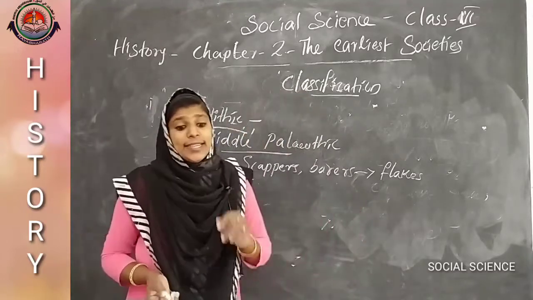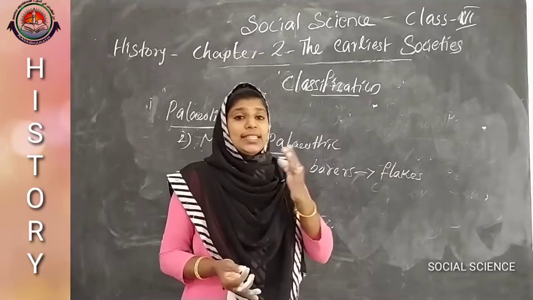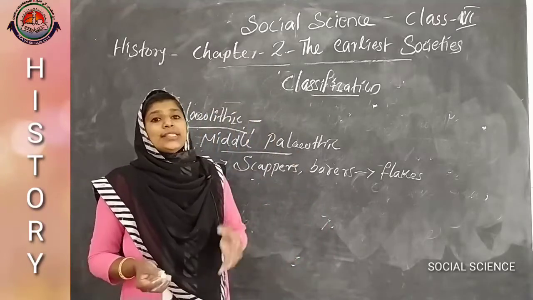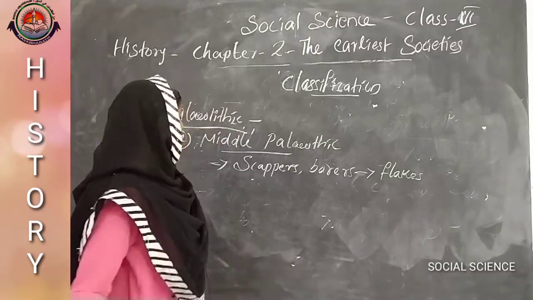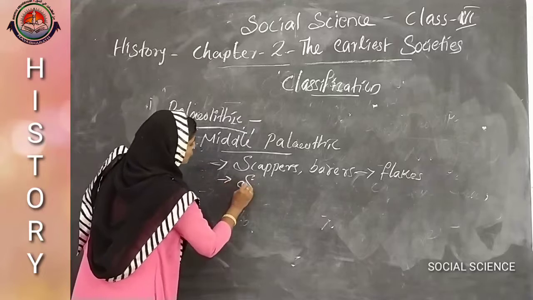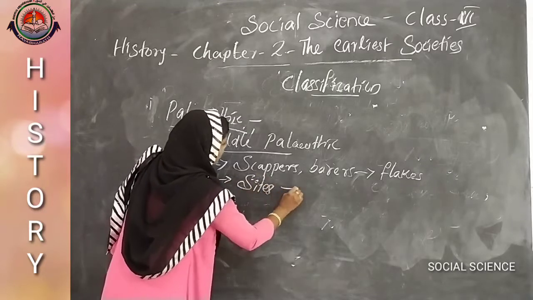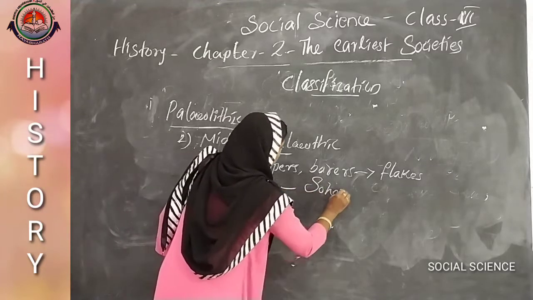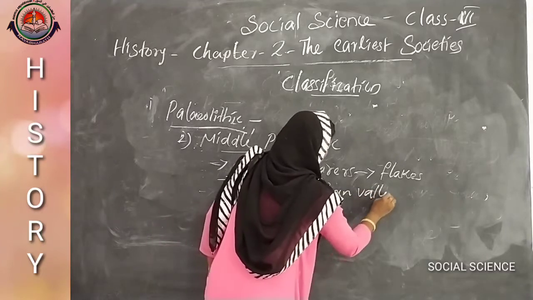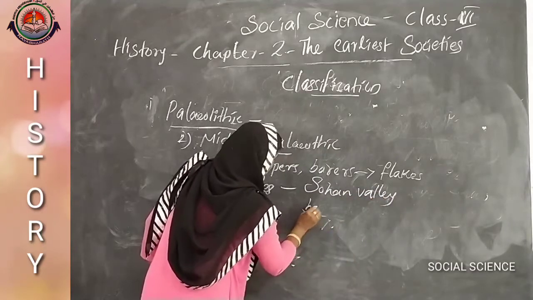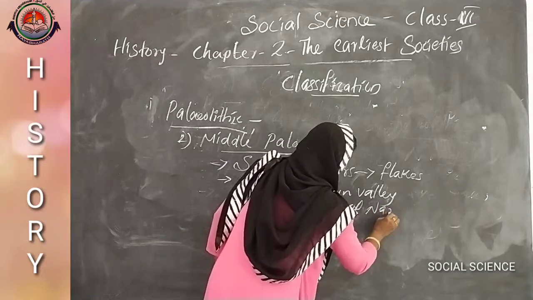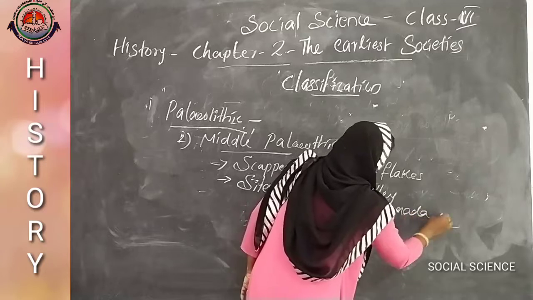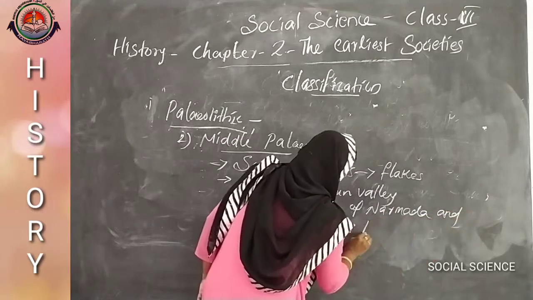Then the main sites were Sohan Valley, that is in Punjab, and also the banks of the rivers Narmada and Tungabhadra.